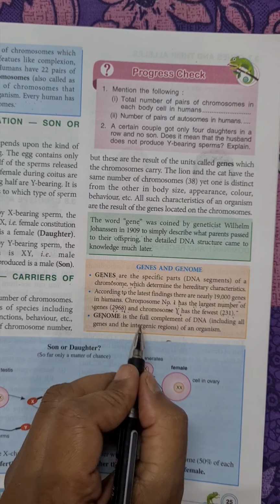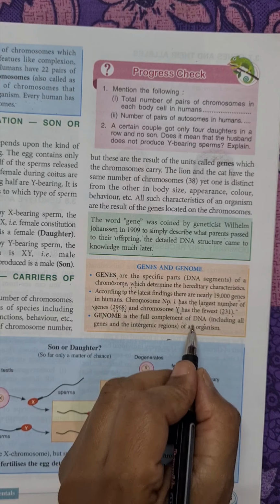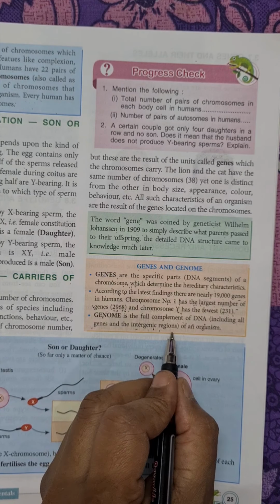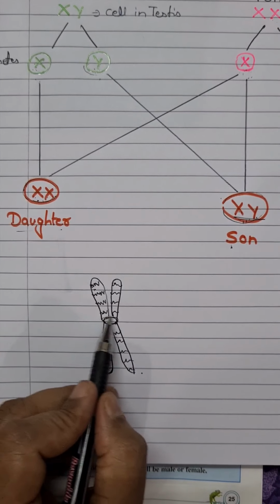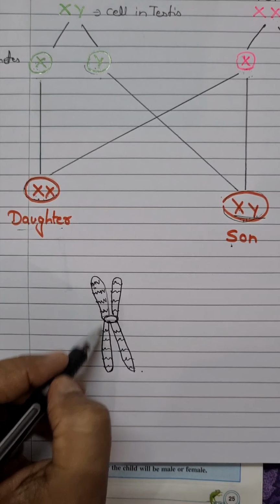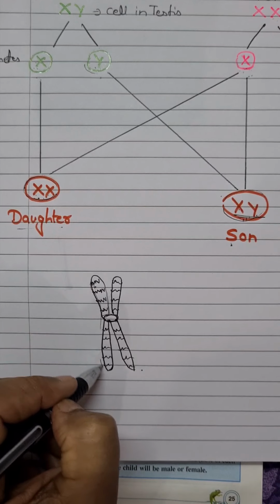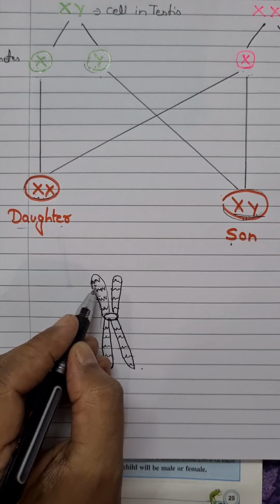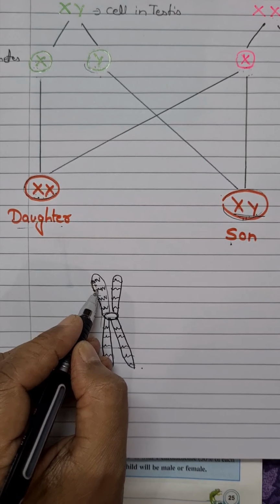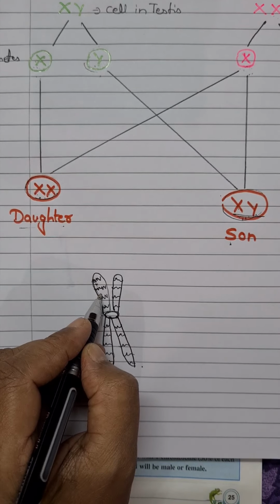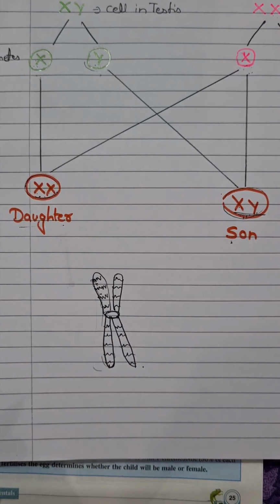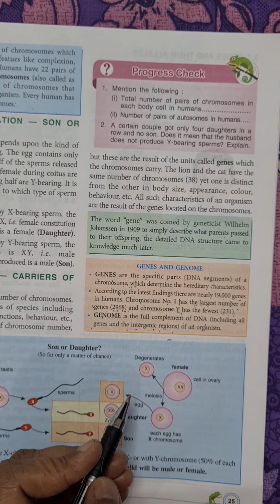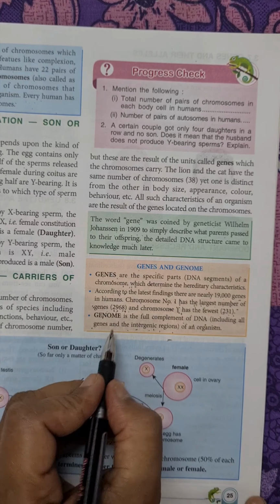Now genome, the full complement of DNA. What does it mean? Full complement means all genes and intergenic regions. As genes are present over the surface of the chromosome, the full complement of DNA means all these genes present over the chromosomes, including the intergenic spaces, the spaces in between two genes. That full complement of DNA is called the genome of the organism. Hope you have understood all this.